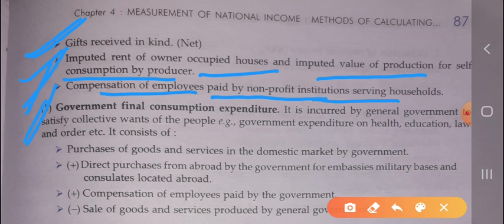Okay, now the next one is, the first one is private final consumption expenditure, the second is government final consumption expenditure. Okay, it is incurred by the general government. Okay, the expenditure which is done by the government to satisfy the collective wants of the people.